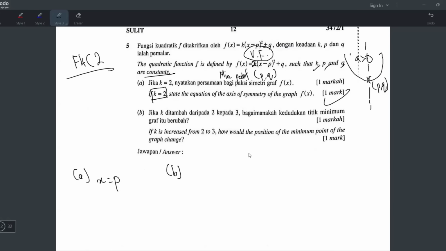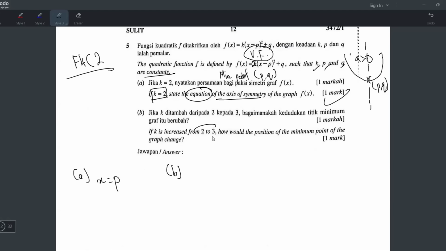Yeah, it's only worth 1 mark. So that's the answer. Cannot just write P only. You have to write X equals P. If you write P only, if I'm the one marking your paper, I'll give you wrong also. Yeah, because equation axis of symmetry, they must be X equals P. Yeah, it's a vertical line. Okay, now let's do B.